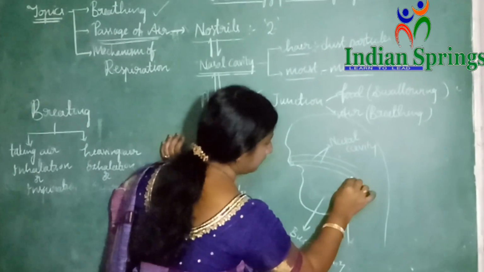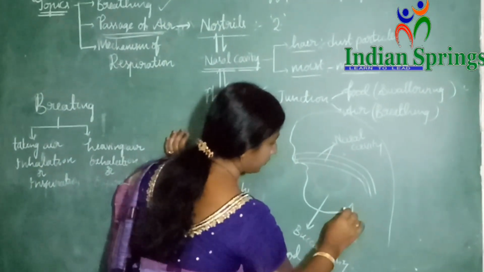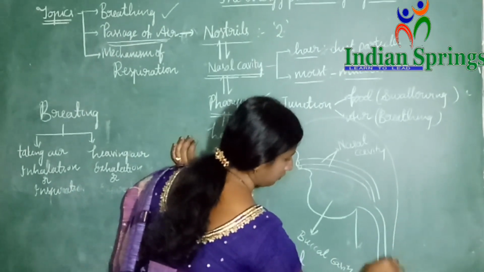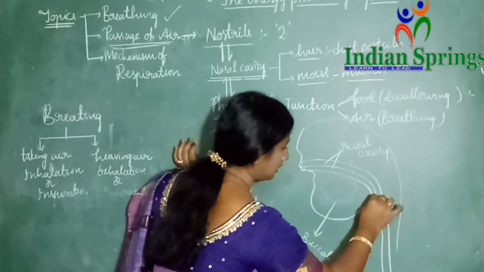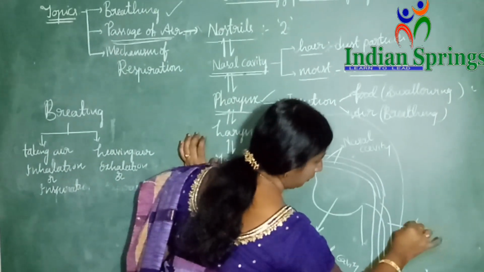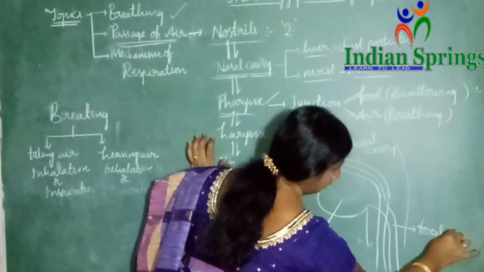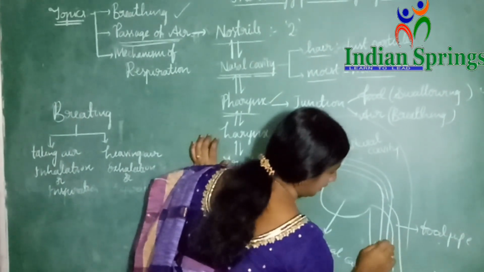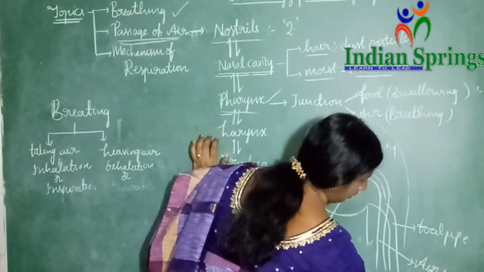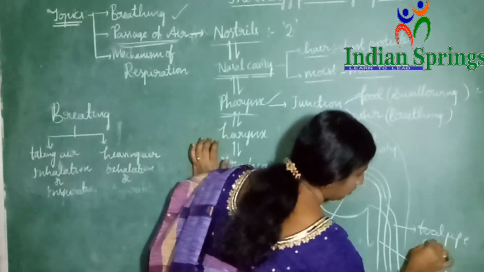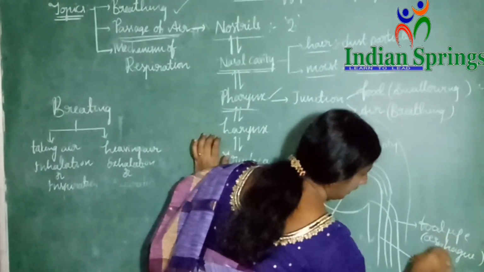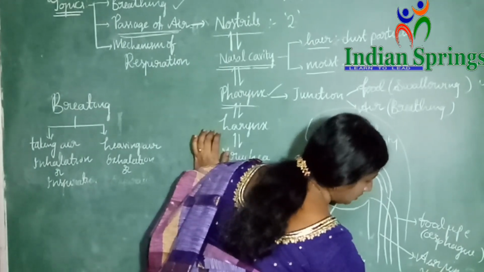Both will reach here. From here food will enter into the food pipe, and the air goes in this manner. This is the food pipe, also called the esophagus, and this is the air pipe, also called the trachea.